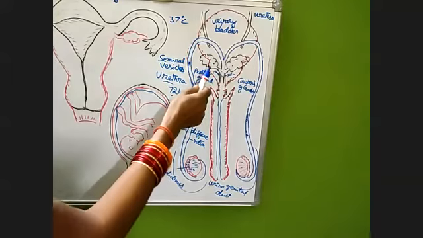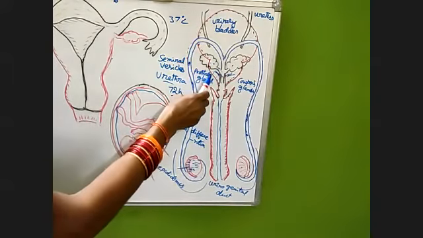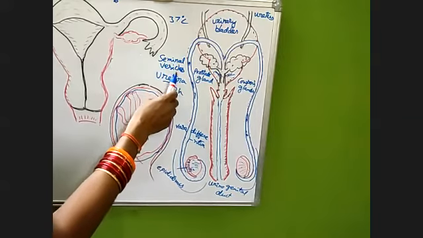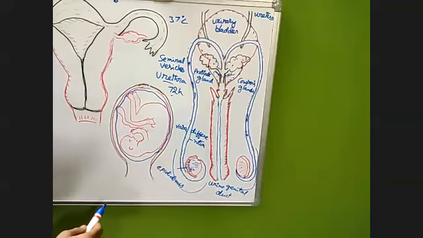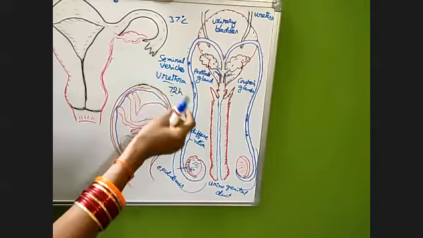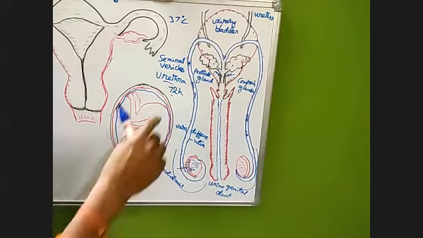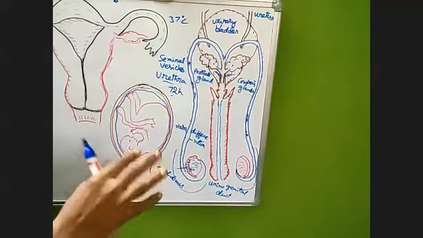Now see here, what are the three accessory glands? One in number, the prostate gland, a pair of seminal vesicles, and a pair of Cowper's glands. These three add their secretions to the spermatozoa. If a liquid medium is not provided, they cannot swim.